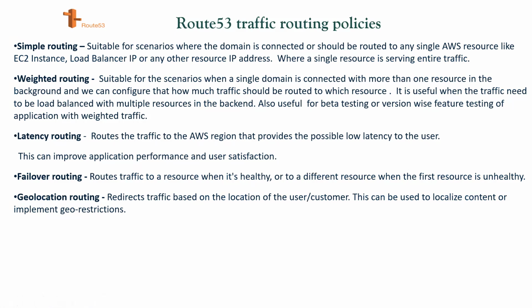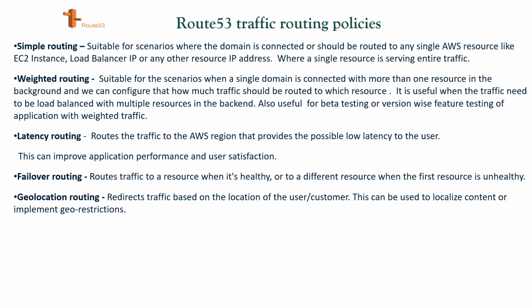So we can see that if we are not using the load balancer, and we have multiple EC2 instances hosted on different geographical locations, or even in a single region, we have hosted multiple EC2 instances.